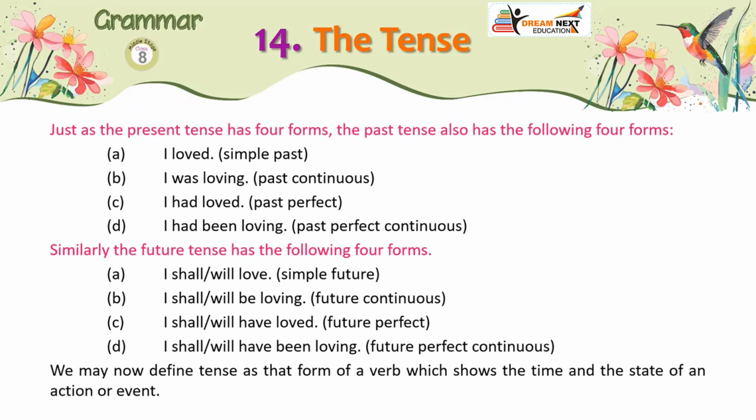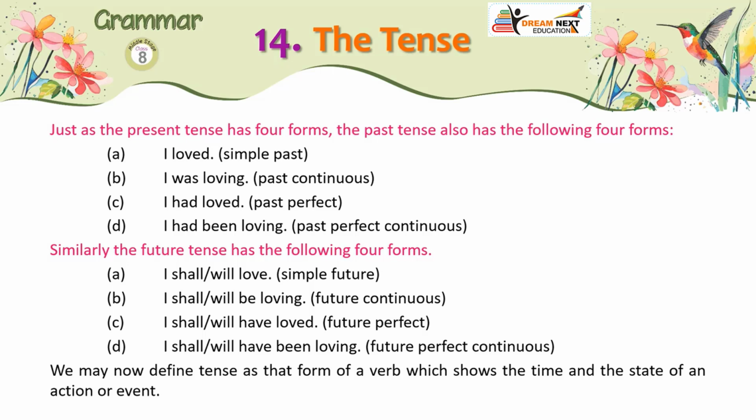Just as the present tense has 4 forms, the past tense also has the following 4 forms. A. I loved, simple past. B. I was loving, past continuous. C. I had loved, past perfect. D. I had been loving, past perfect continuous.